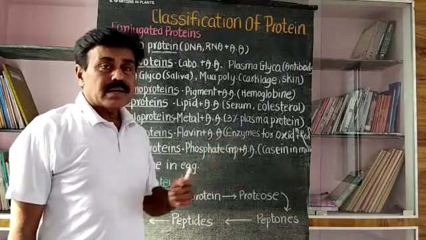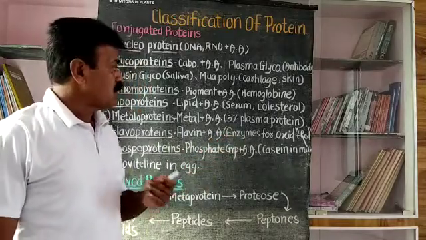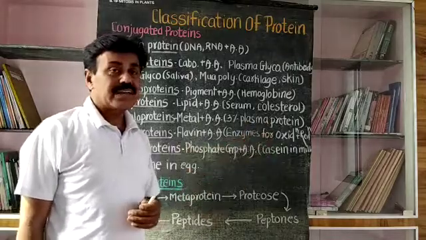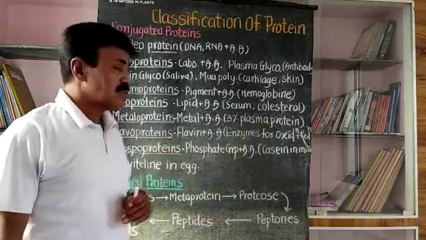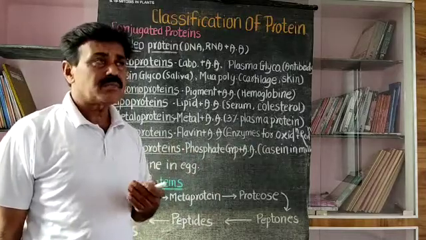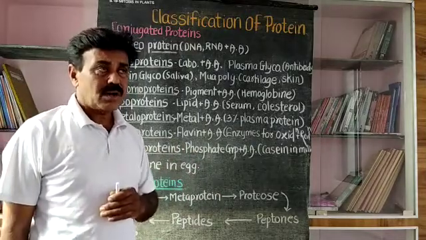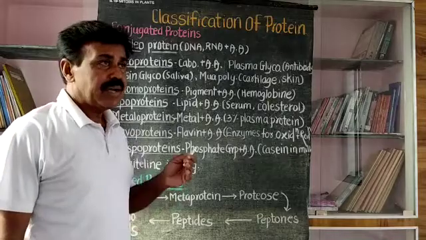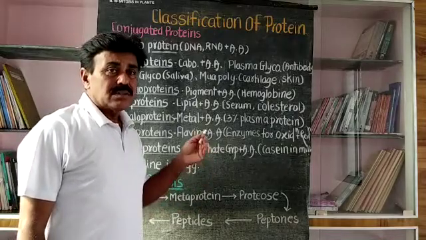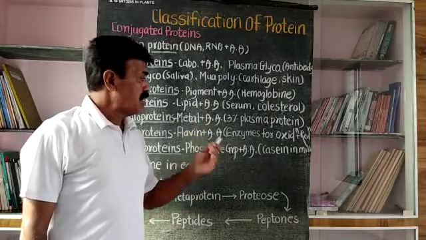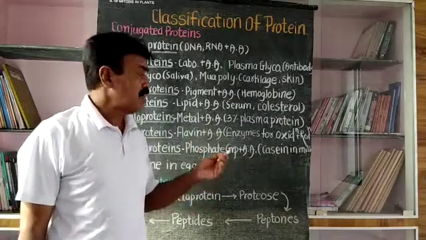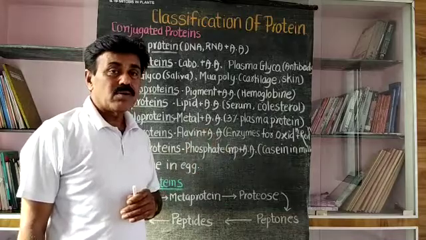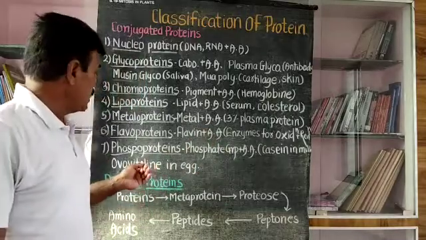A number of enzymes which are responsible for oxidation and reduction reactions are simply flavoproteins. You know that enzymes are basically proteins. All enzymes are basically proteins, and these enzymes are flavoproteins because they are responsible for oxidation and reduction reactions. The example is the enzymes.